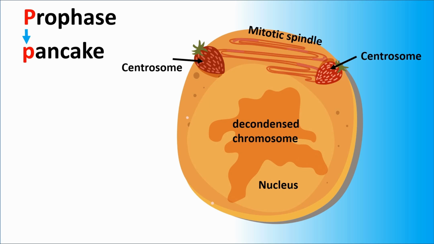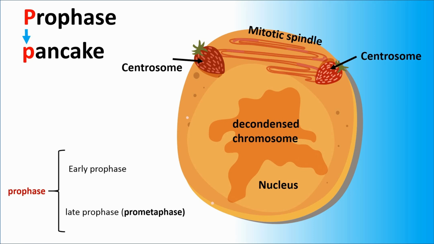In order to better remember the phases of mitosis, for each phase I have chosen a cake similar to that phase with a common first letter. Prophase is similar to pancake, and P is their common first letter. As I told you, prophase has two subphases, early prophase and late prophase or prometaphase.